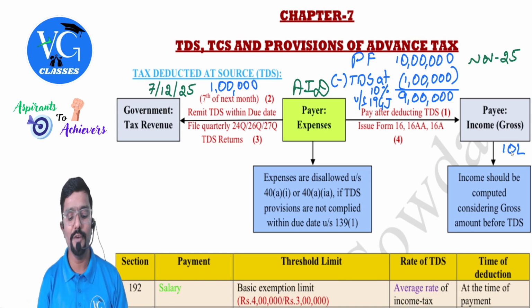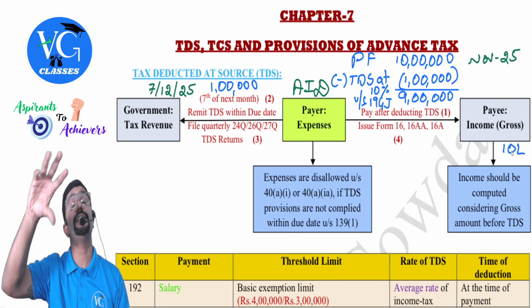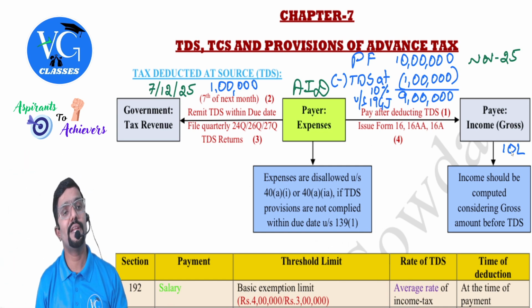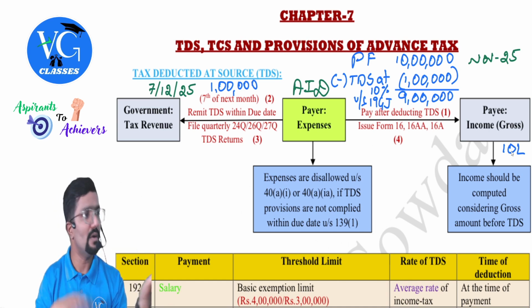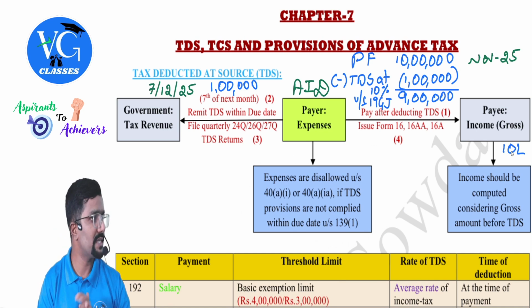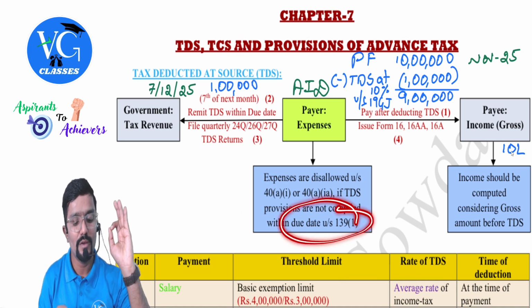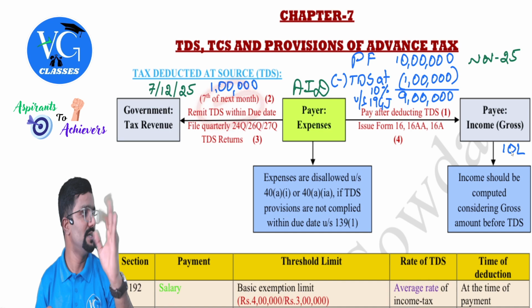And we have also learned in these 2 sections, sir, what if TDS is deducted and remitted after the due date? You can claim whatever was disallowed last year in the next year. It will be allowed in the next year. So one thing you have to take notice of: the due date given here is different, whereas the due date of TDS is different.